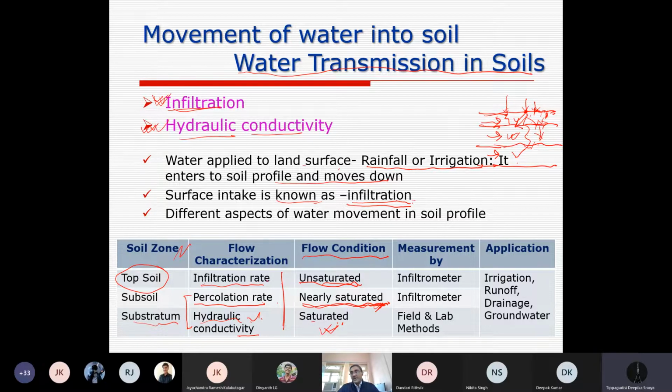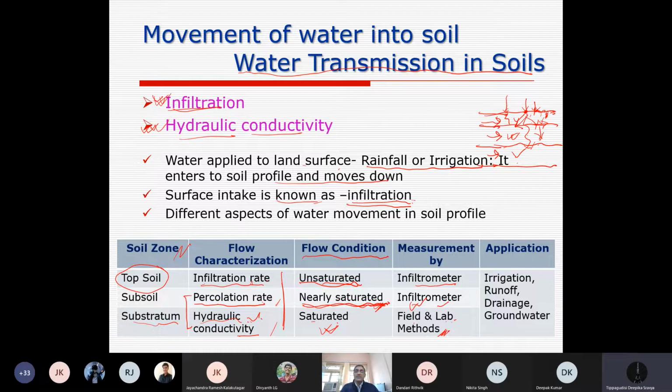Now for measurement, because we need information about infiltration, percolation and hydraulic conductivity. Infiltration is measured by an infiltrometer. This is the iron ring, which I will cover. Percolation as well we measure by infiltrometer, and hydraulic conductivity is measured in the field as well as in the laboratory using different methods.